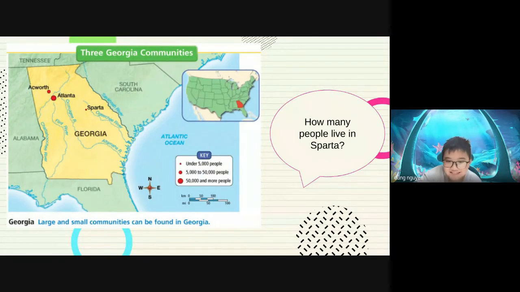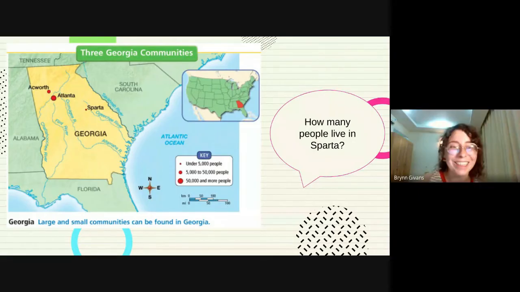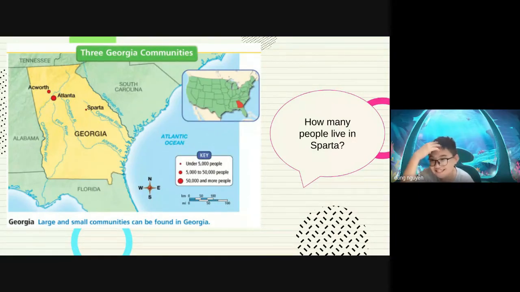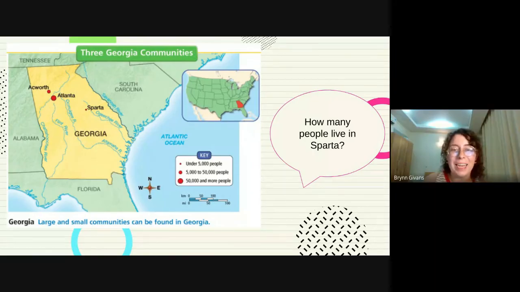Urban. You think it's urban? I don't think so. No, if a town only has 5,000 people, that's kind of a small town. So that's probably a rural community.